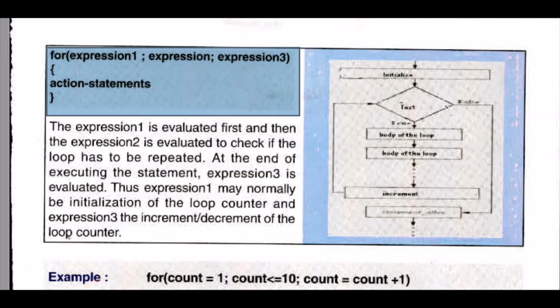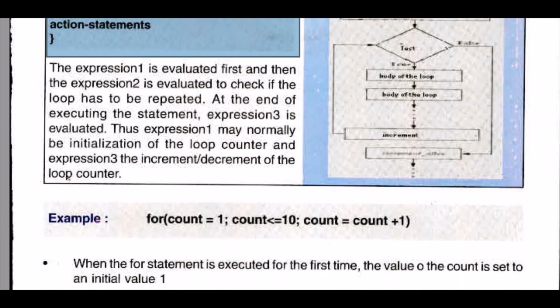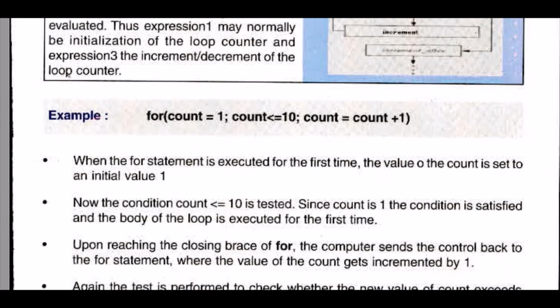Thus expression 1 is normally the initialization of the loop counter, expression 3 is the increment or decrement, and expression 2 is the value checking. For example, we initialize the value of a equal to 1. If the value of a is less than or equal to 10, we increase the value by 1.